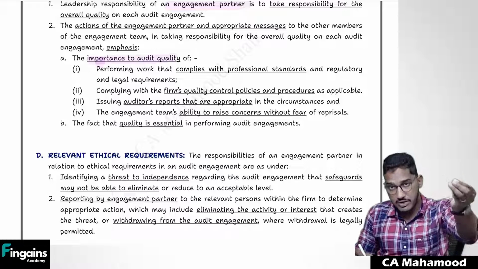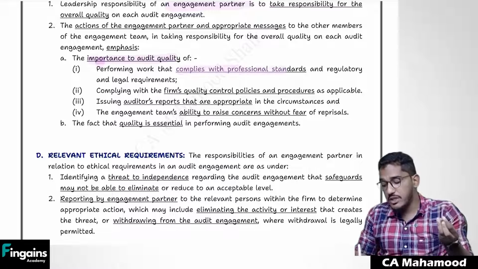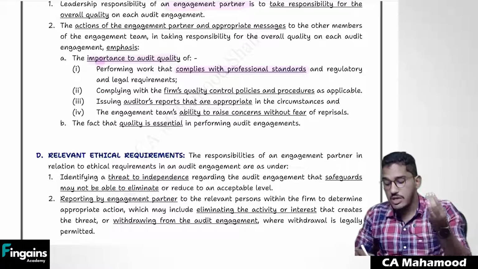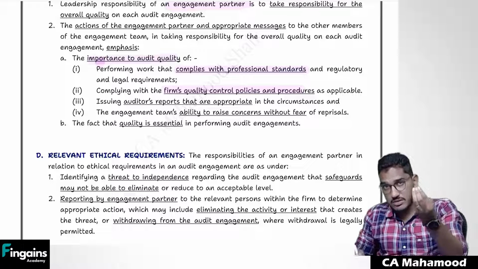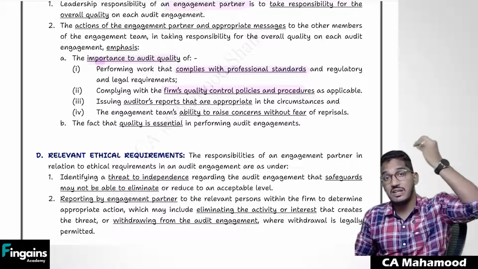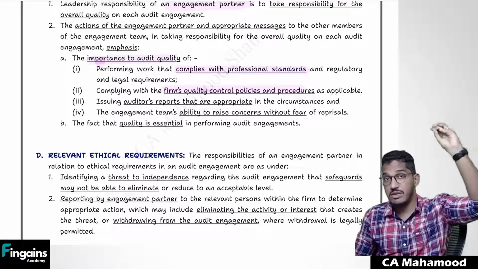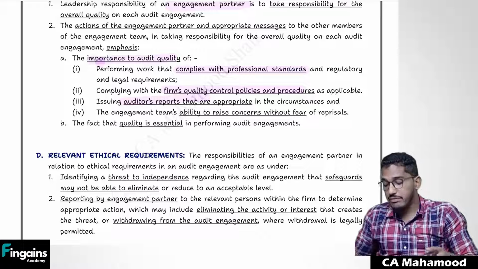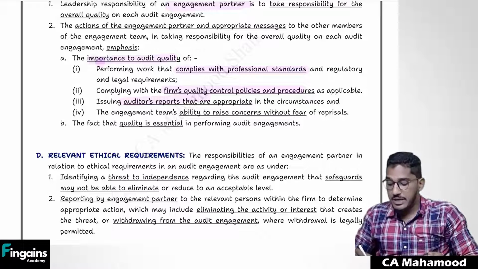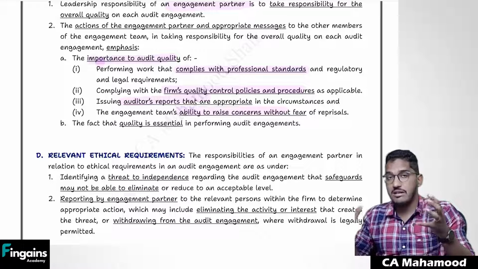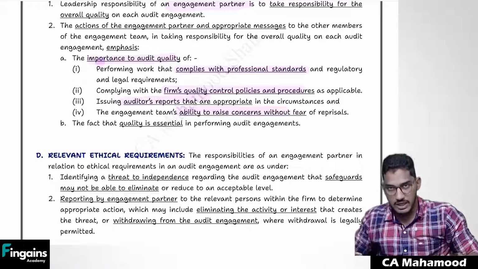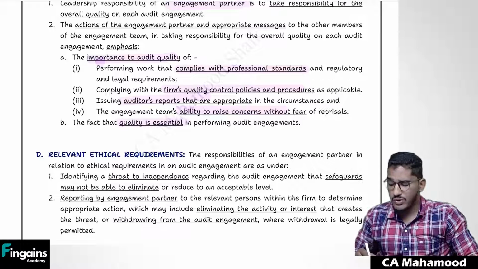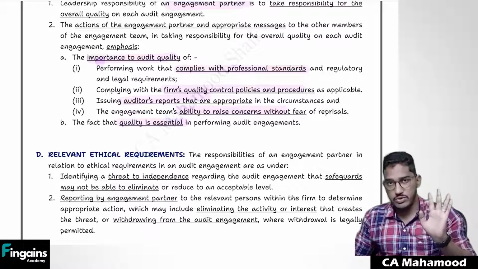You have to communicate with your engagement team members how important it is to do the work as per professional standards, how important it is to comply with the policies and procedures we have set at the firm level as per SQC1, and why we have to comply with that. You also have to highlight why we have to issue an appropriate audit report, and you should create a very good culture where everybody can raise their concerns without any trouble. And you should also highlight that quality is always important.